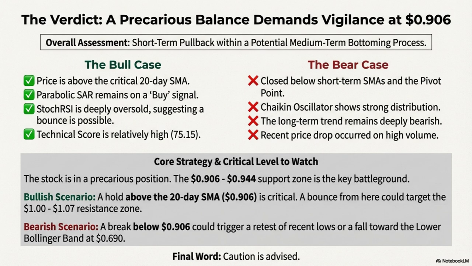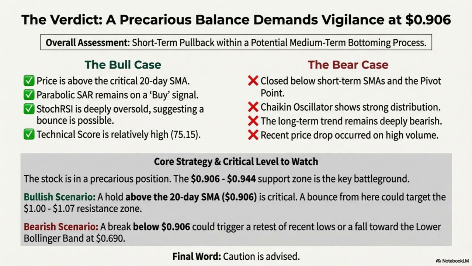Negatives, risks. Price closed below the 5-day, 10-day SMAs and pivot point. Significant drop on high volume. Chaikin oscillator shows strong distribution. Long-term trend is deeply bearish. Standard stochastic is rolling over.